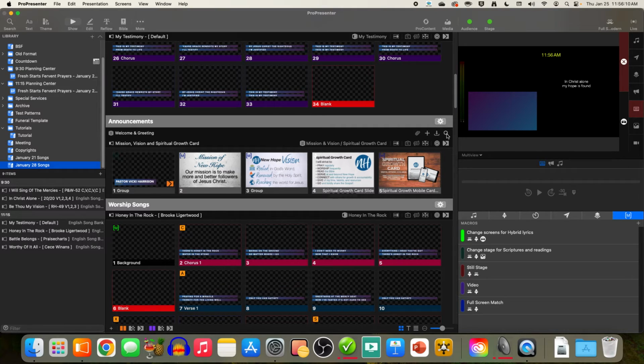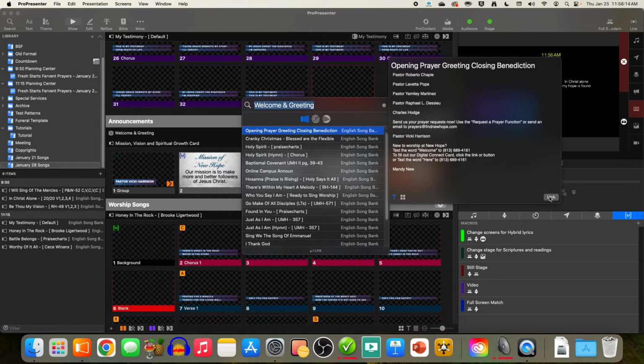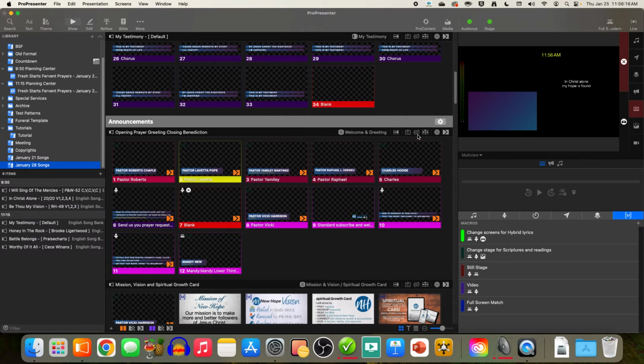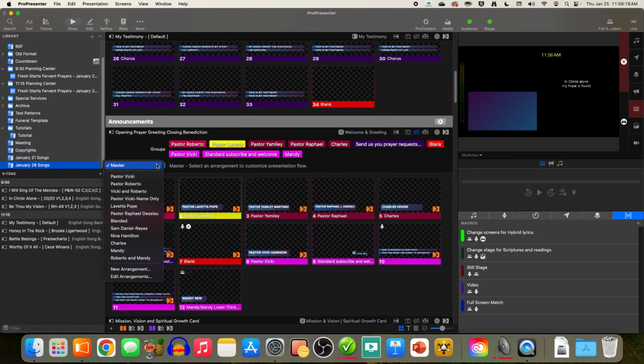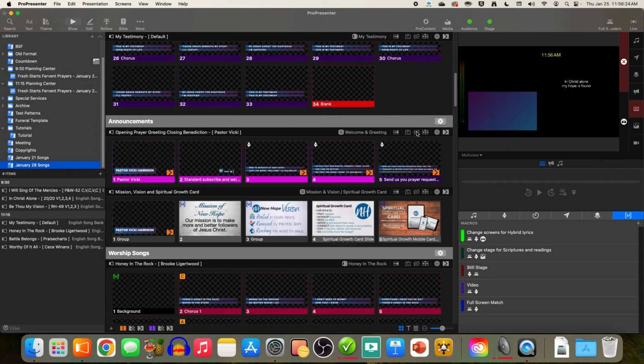So we're going to have to click search for welcome and greeting, click opening prayer, greeting, etc., and then click the arrangement manager. I know the opening greeting at this hour is going to be Vicky, so I'm going to change it to Vicky. This is where it's helpful to have a printed copy of Planning Center, even if you open it up in Chrome on the computer, just because you can see them at the same time.